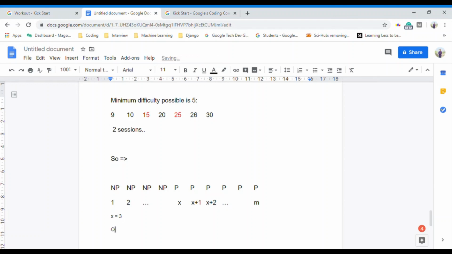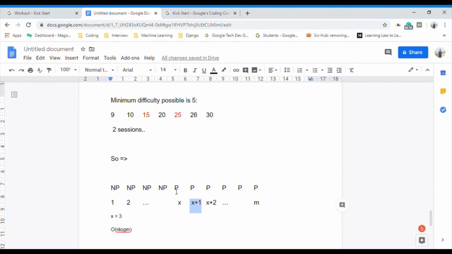The complexity is O of n log m, where n is the size of the array and m is the range on which we are binary searching, right? So 1 to m is a range. So we are binary searching on this range, so we get a factor of log m, and in each iteration of binary search we will be traversing an array to check if your current difficulty is possible or not, right?